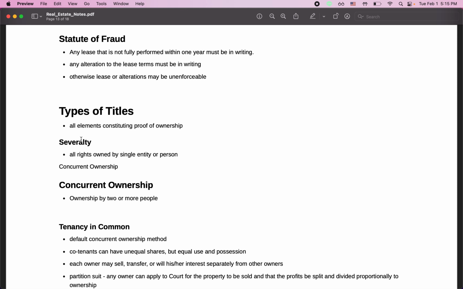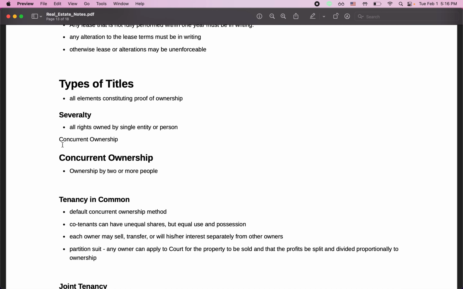A title is all elements constituting proof of ownership, and that is its purpose: anything that helps constitute proof of ownership. When all the rights are owned by a single entity or a person, the term to use is severalty. Then concurrent ownership is ownership by two or more people.